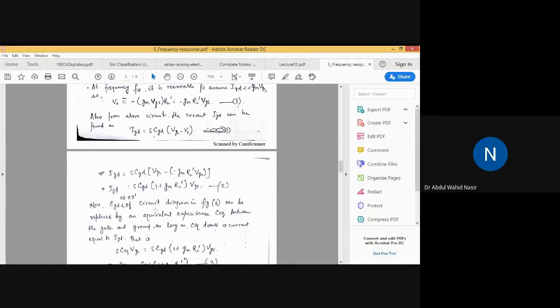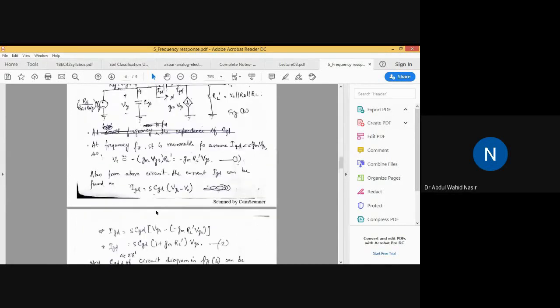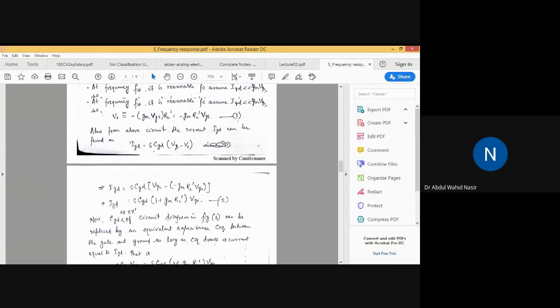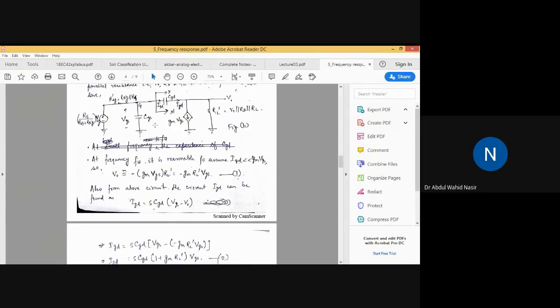But the thing is that whatever current CGD is drawing here, the same current will be drawn by that equivalent capacitance also. So you have to choose the value of C equivalent such that it is connected between gate and ground. Here is the gate and this is the ground.